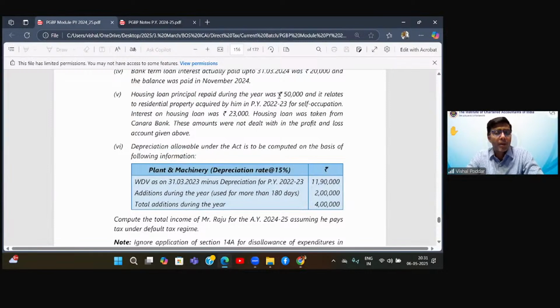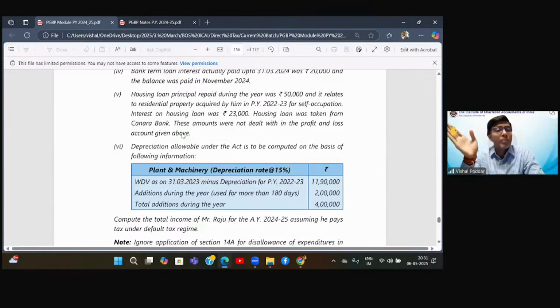Next, housing loan principal repaid during the year is 50,000, and it relates to a residential property acquired by him in the previous year for self-occupation. Interest on housing loan was 23,000. The housing loan was taken from Canara Bank. These amounts were not dealt with in P&L. Anyway, it should not be dealt with in P&L because this goes to the HP head. So we are not going to do anything for this, because they have not considered this in P&L, which is correct because it has nothing to do with business.